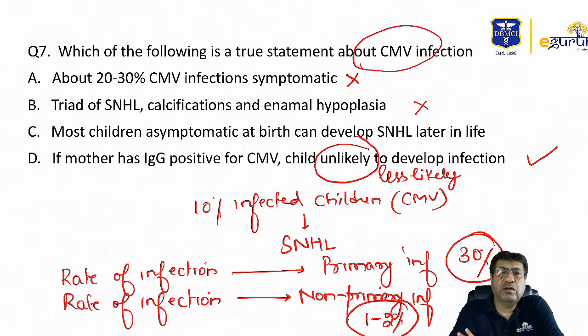Treatment has been with ganciclovir, particularly when there is deafness or when there is prolonged neurological illness. So only those newborns who have prolonged neurological illness or who have deafness as a sequelae of CMV infection developing, in those cases ganciclovir may be recommended.